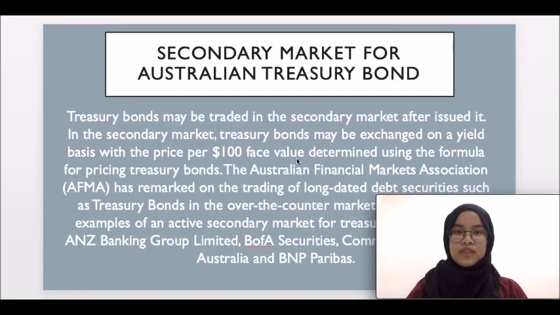So next, I will explain about the secondary market for Australian Treasury bonds. Treasury bonds may be traded in the secondary market after issue. In the secondary market, Treasury bonds are exchanged on a yield basis, with the price per 100 face value determined using the formula for pricing Treasury bonds. The Australian Financial Markets Association has remarked on the trading of long debt securities such as Treasury bonds in the over-the-counter market. Examples of the secondary market are BofA Securities and ANZ Banking Group Limited.